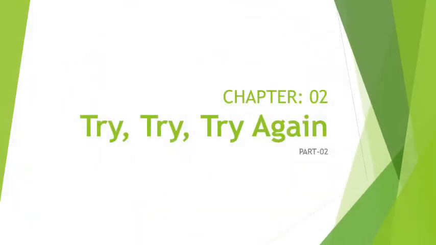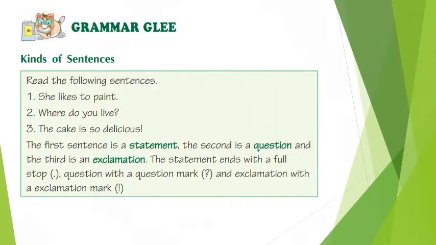So children, today we are going to have chapter 2, part 2. As you know, we had already completed the reading part, the understanding part and the comprehension part of this chapter in the last period. Today we are going to continue this chapter and have the rest of the exercises. The first exercise here is grammar. Let's have a grammar topic today, and the topic is kinds of sentences.